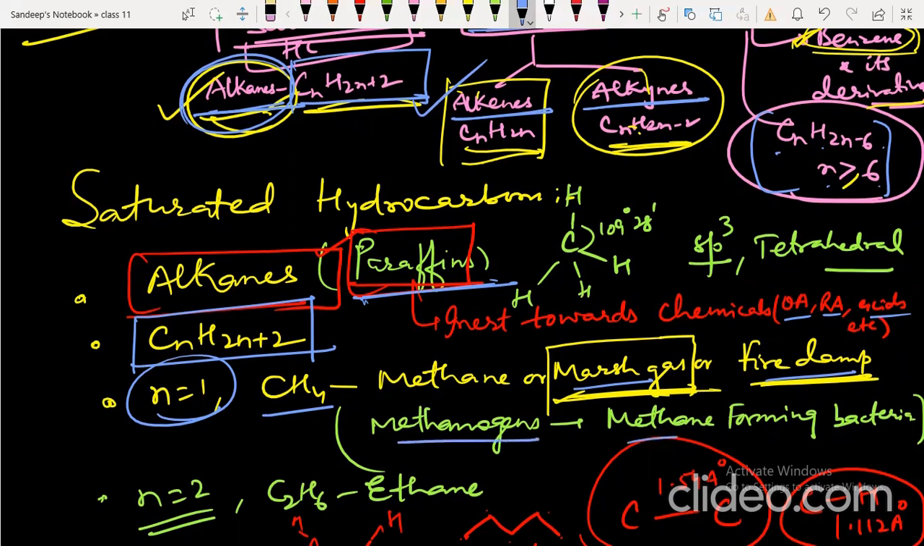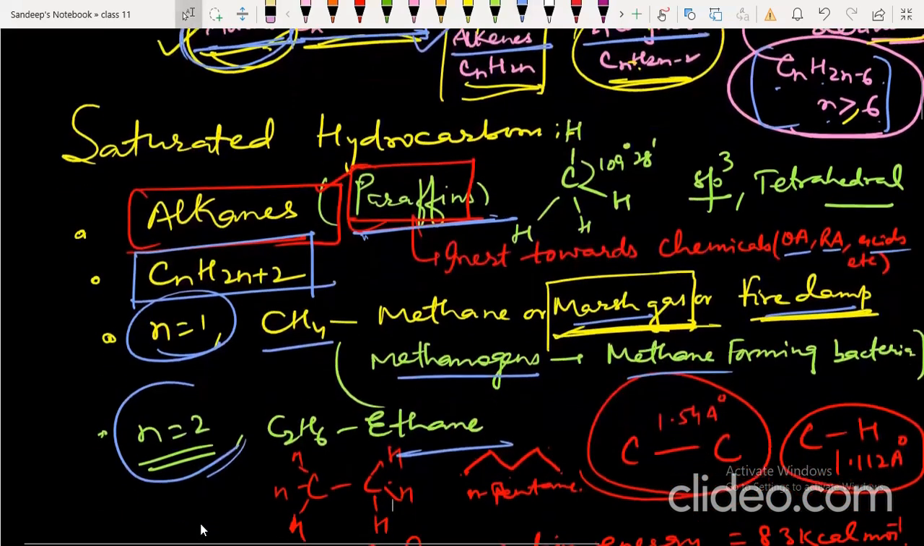Methanogens are those bacteria which synthesize methane. They are methane-forming bacteria like Methanococcus, Methanobacter. The second member is ethane. You can form the next homologue of alkane by just adding CH2.